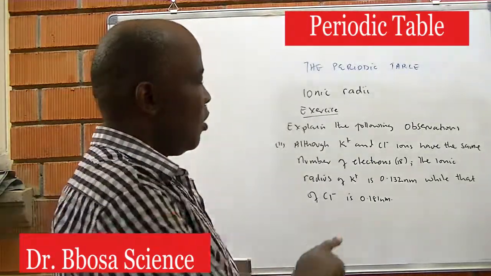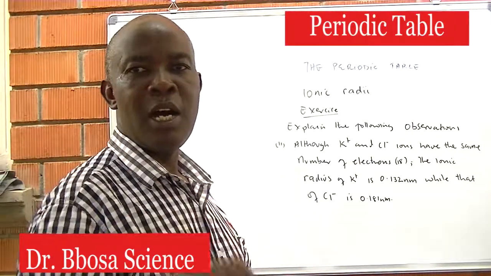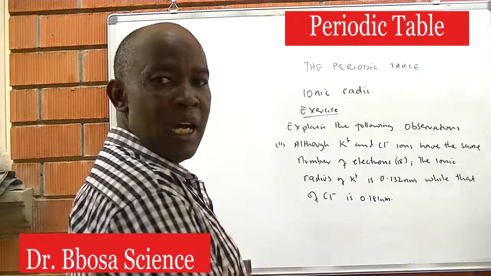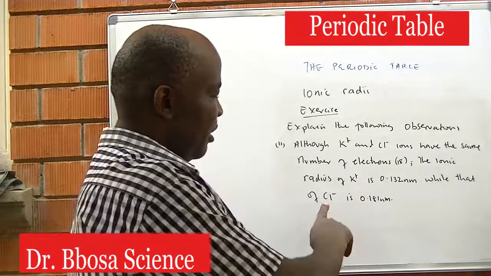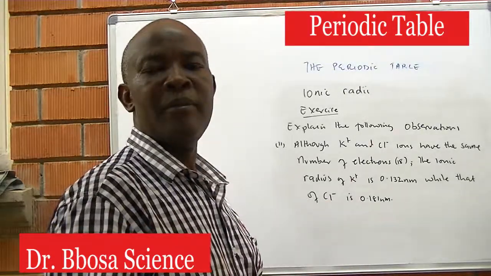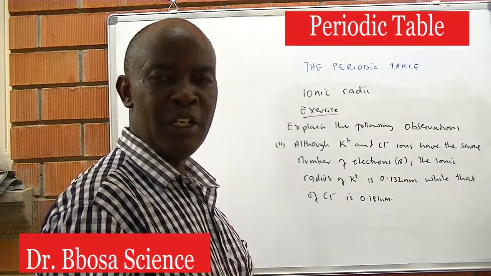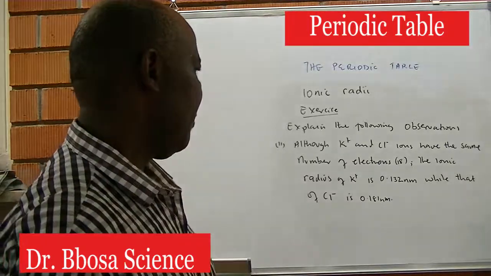Also, with loss of an electron from potassium, there is a loss of a complete shell. But for chlorine, addition of an electron increases the screening effect on the added electron, which increases the ionic radius.